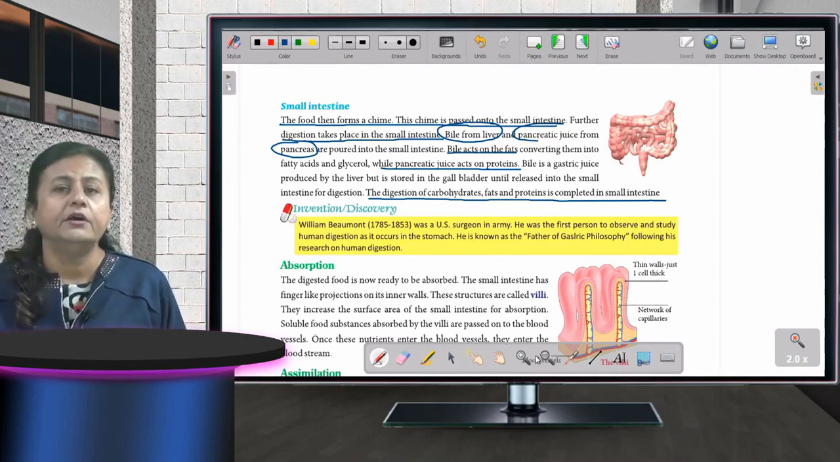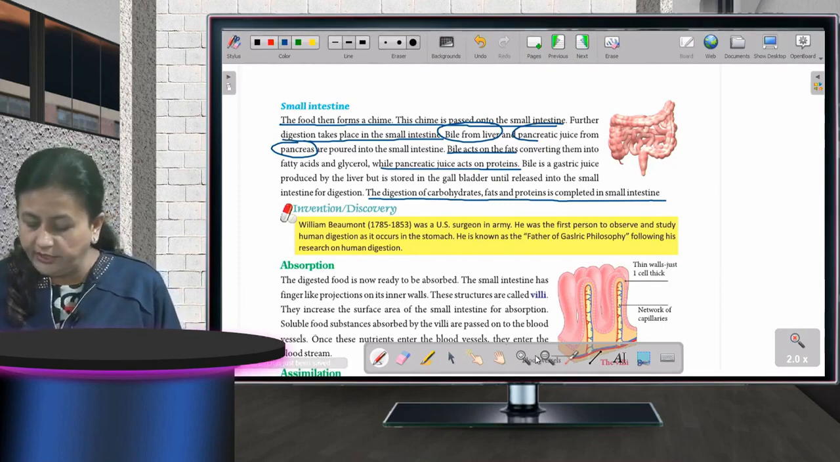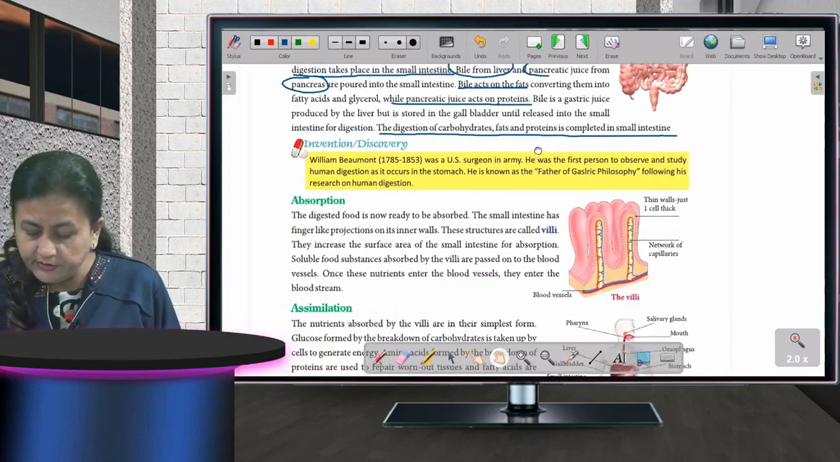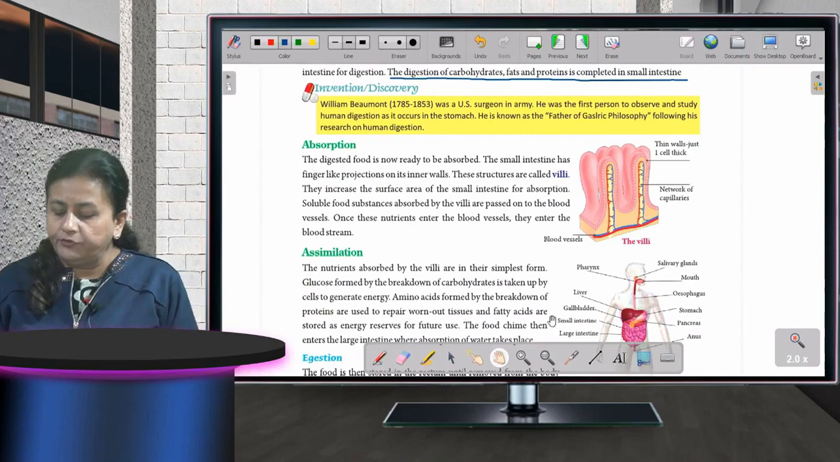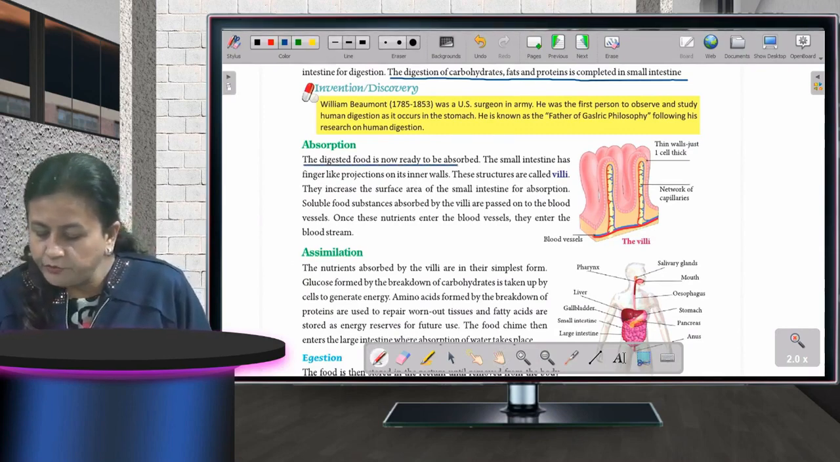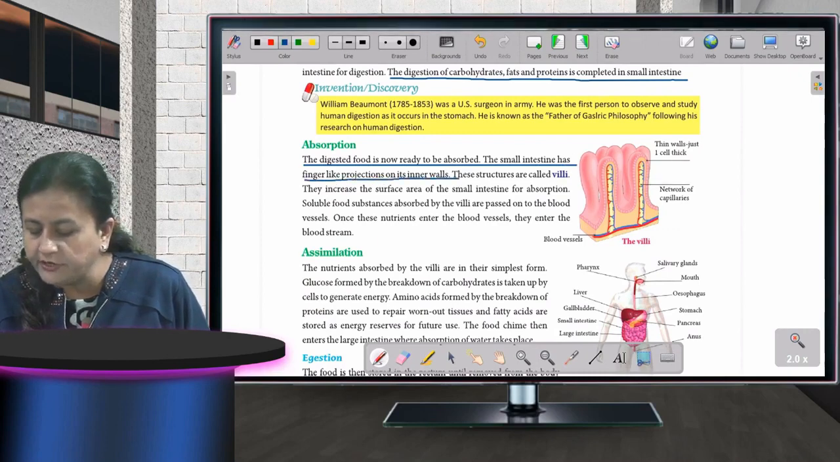Now, what is the work? Now, what has to be done? It has to be absorbed by the body. And who is going to absorb that? Blood. Okay. Now, you can see the digested food is now ready to be absorbed. The small intestine has finger-like projections on its inner wall. These structures are called villi.